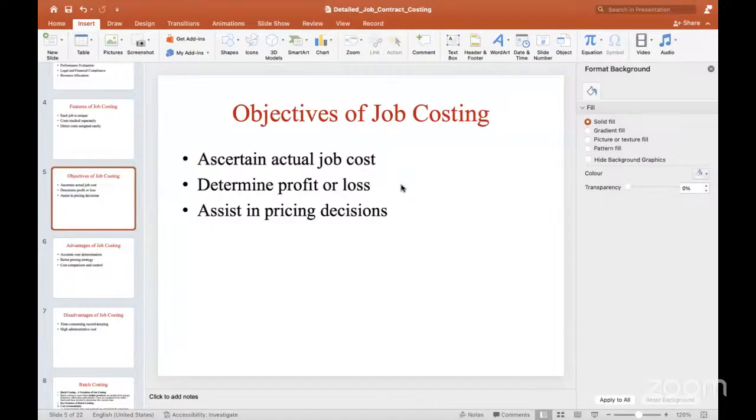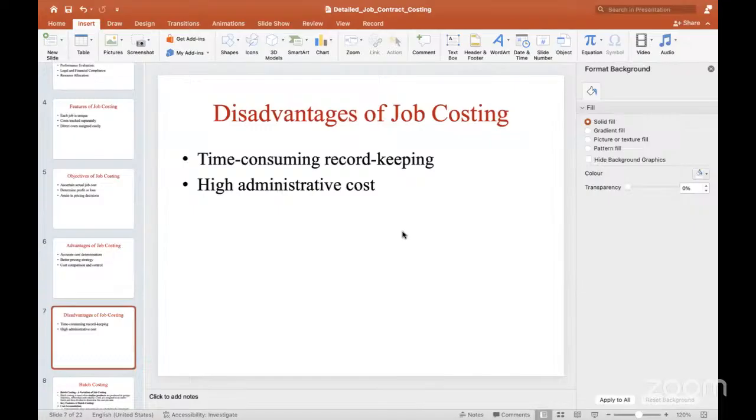Once you know the cost, automatically we are able to decide the profit. Cost plus margin is nothing but profit. So to decide whether it is profit or loss, we use job costing. And assisting in pricing decisions. Earlier I said that to determine the price of the particular job, we prepare the job cost sheet.